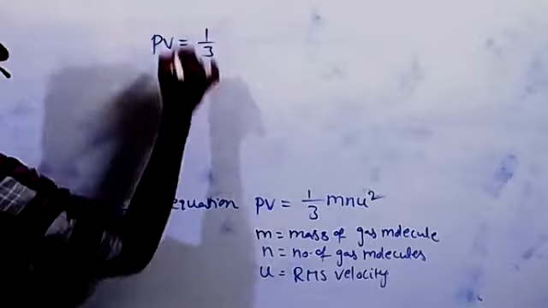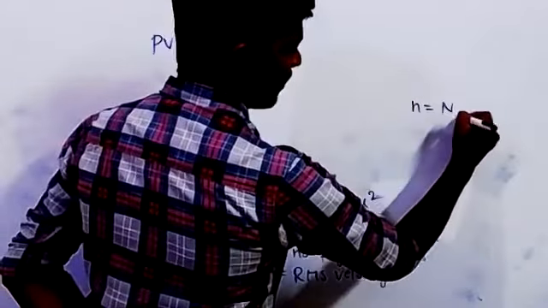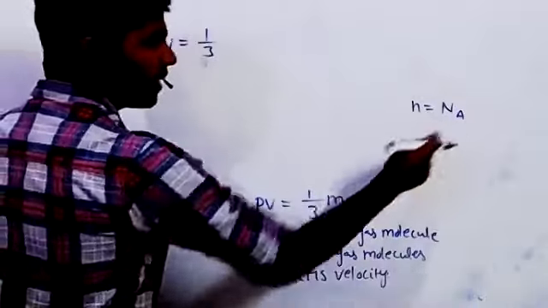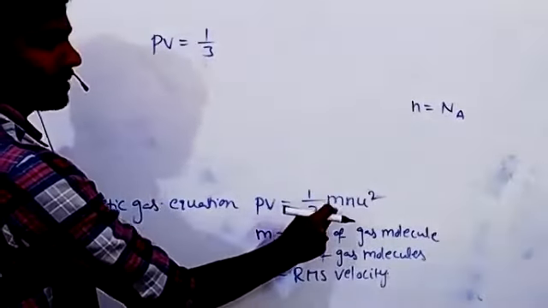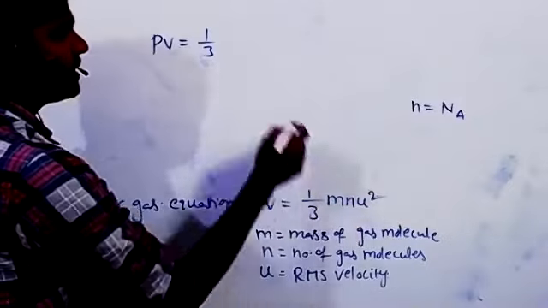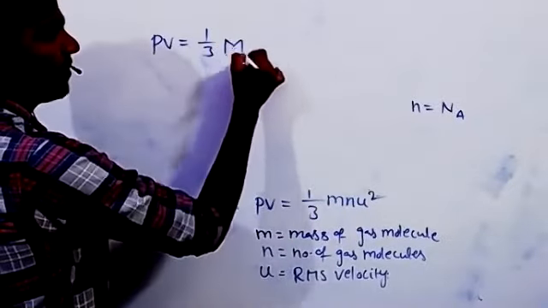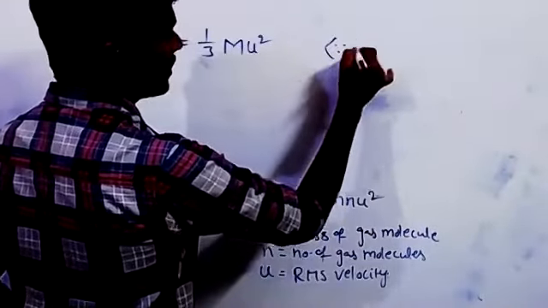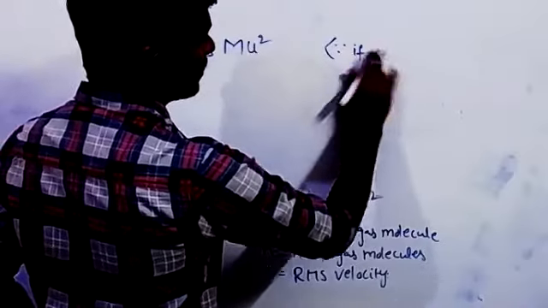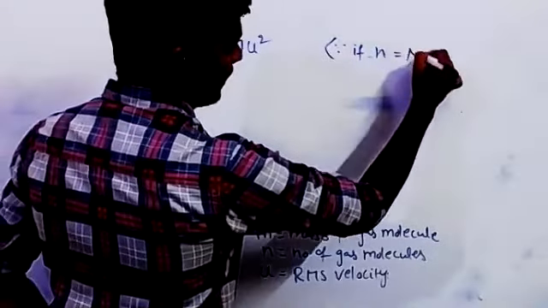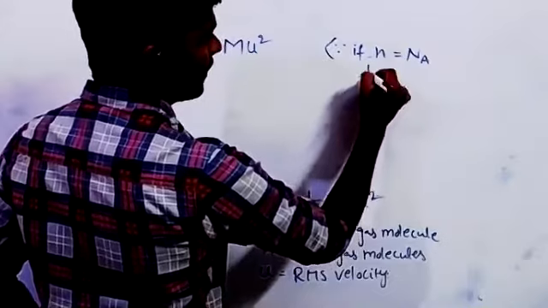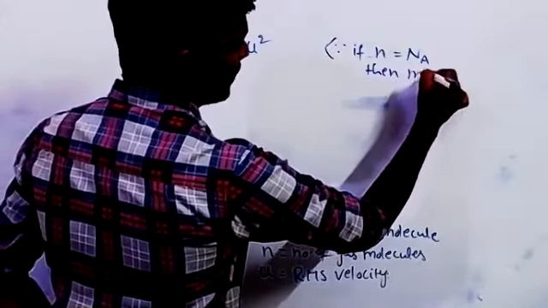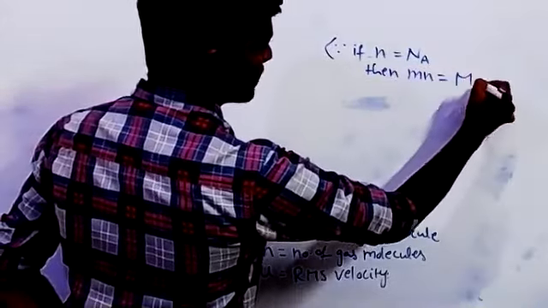PV is equal to 1 by 3 mnu square. Suppose n is Avogadro number of gas molecules. Then Avogadro number times the mass of one molecule results in molecular mass, capital M, u square. Since if n is equal to Na, Avogadro number, then small m into n becomes capital M, molar mass.